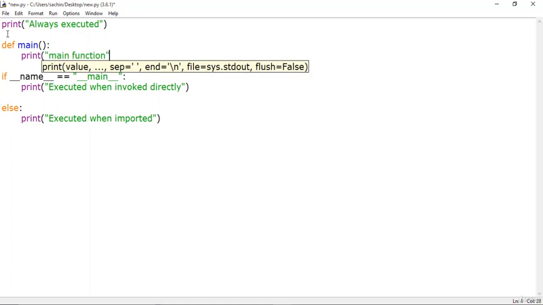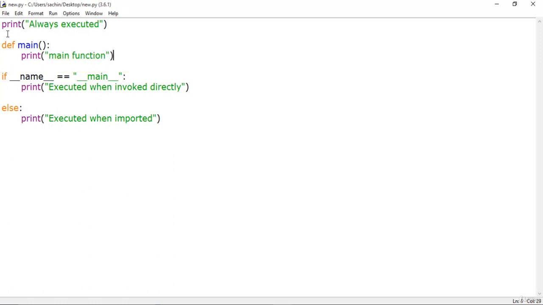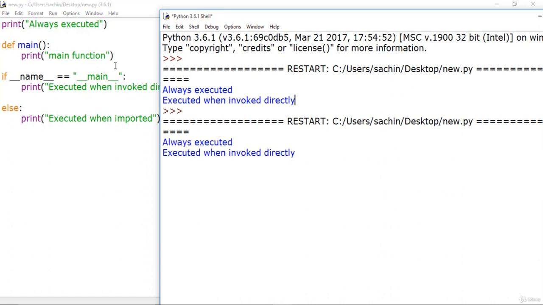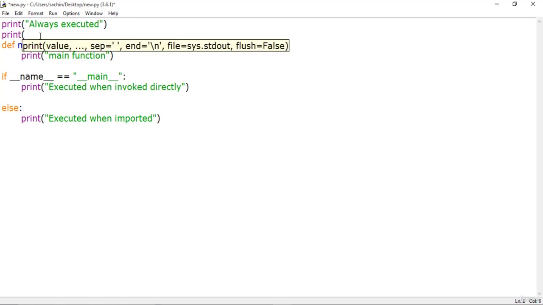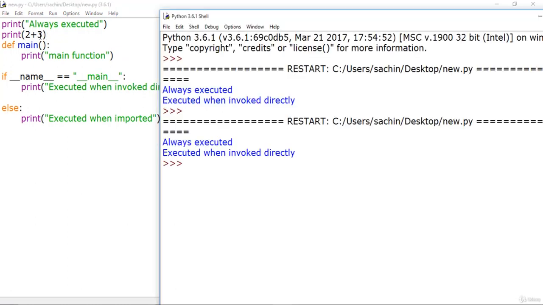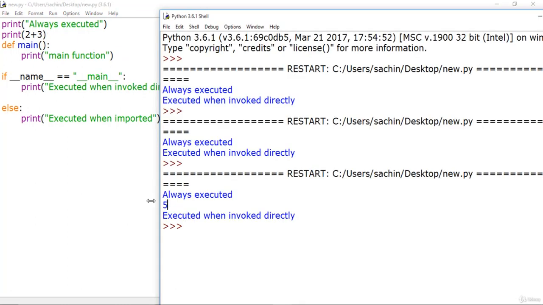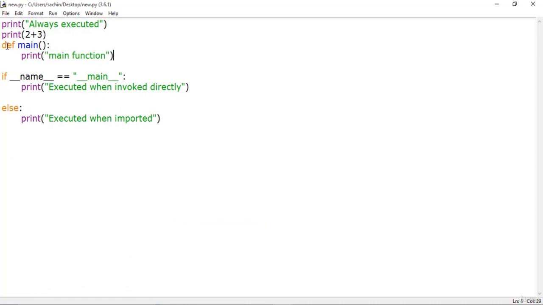If I save this and press F5, you could see only "always executed" and "executed when invoked directly" will be printed, but this print in main function won't be printed because the function isn't invoked. You can also add another statement, 2 plus 3, and in the console you will see 5, but main won't print, because any function or class at block level 0 isn't invoked directly.